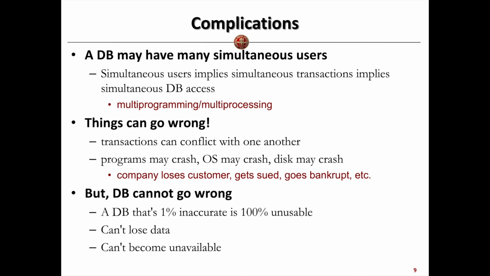However, even though we have so many different complicated problems, we still have to make sure the database system can never go wrong. If a database system's data is 1% inaccurate, then the system is 100% unusable. We don't expect the system to go wrong. Also, the database system can never lose data. If we store data there and after a crash the data is lost, it will be a big problem, right? And we also need to make sure the system can never become unavailable. We have to access it, and this system should be running and available all the time.